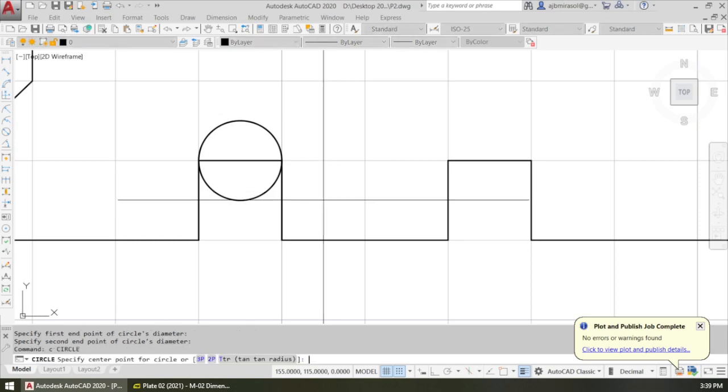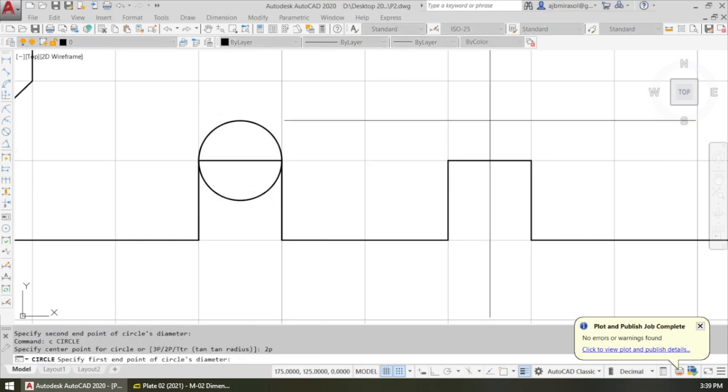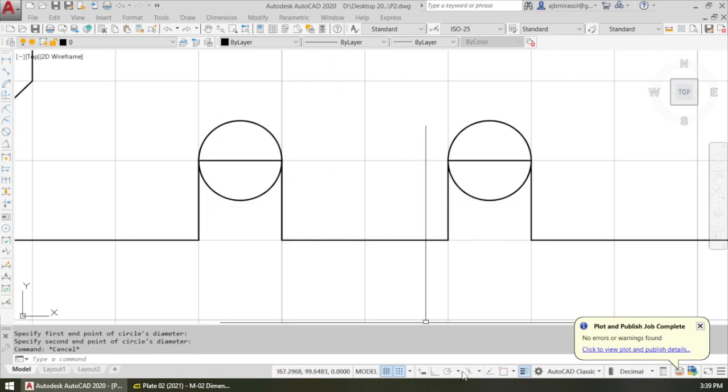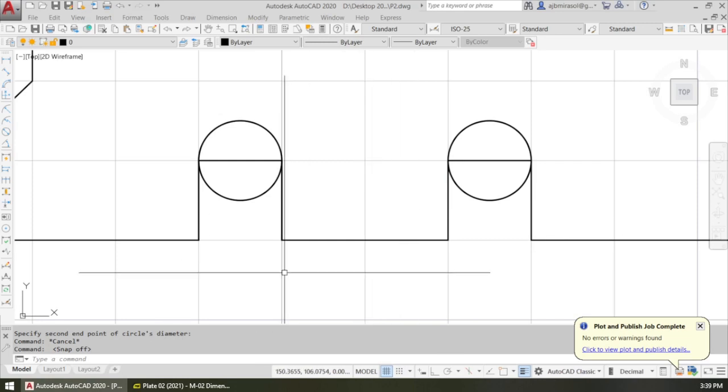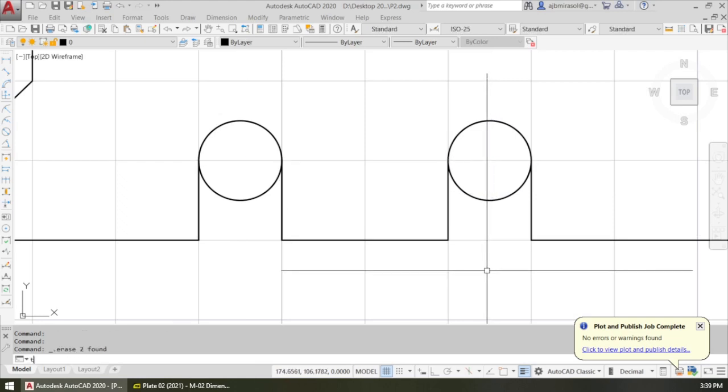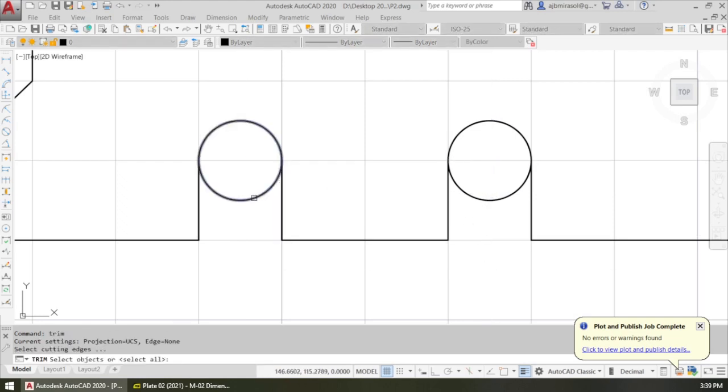Circle again, 2P, click here, click here. Now we can turn off our snap. We can delete this. Okay, trim this. Select cutting edges. So cutting edges would be these 2 lines. Then select and select.